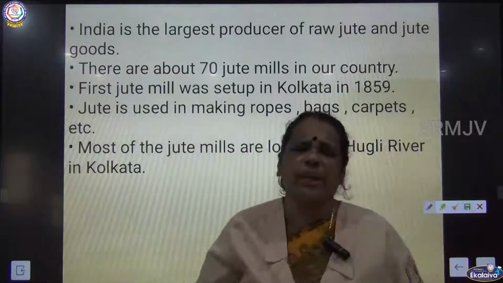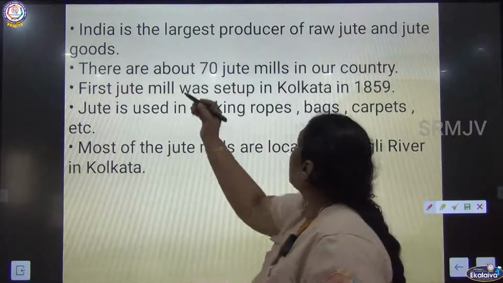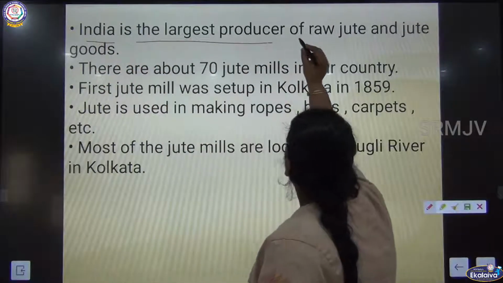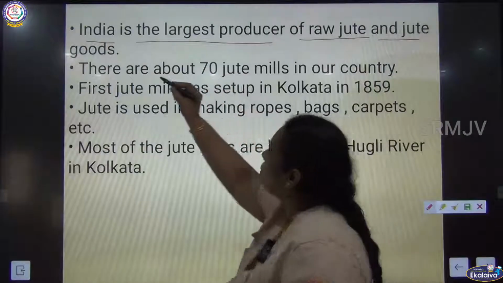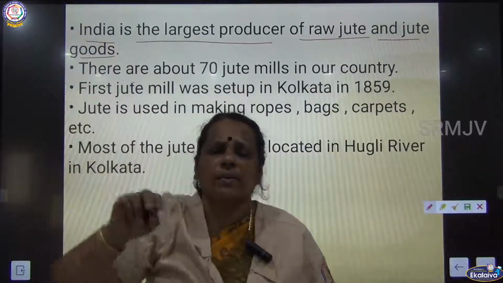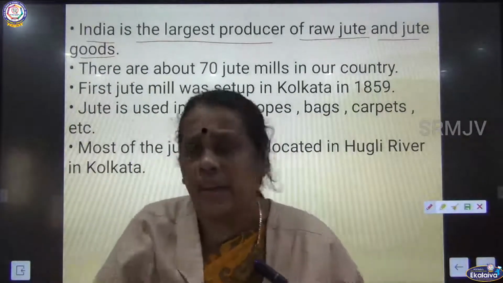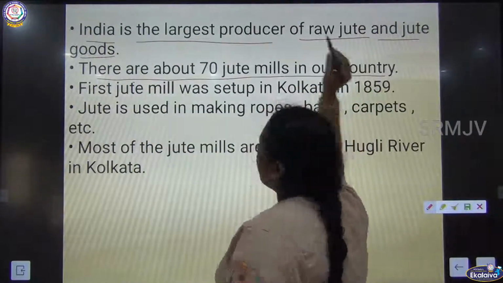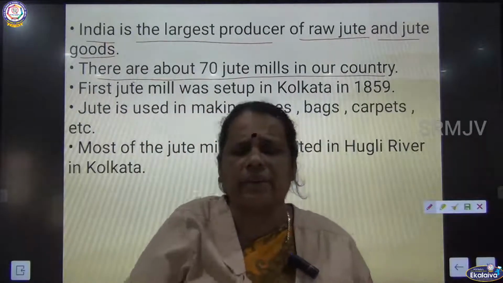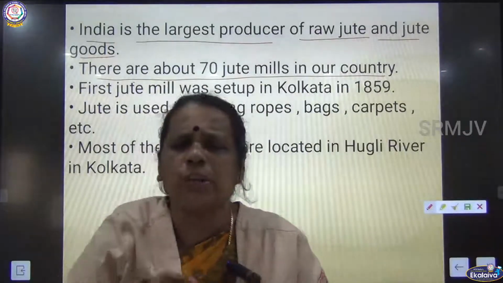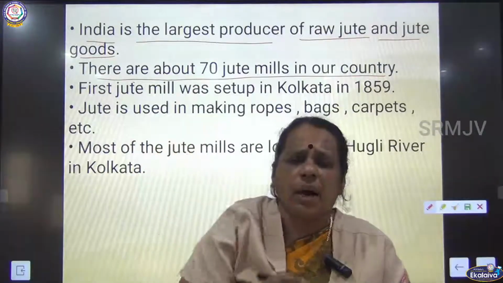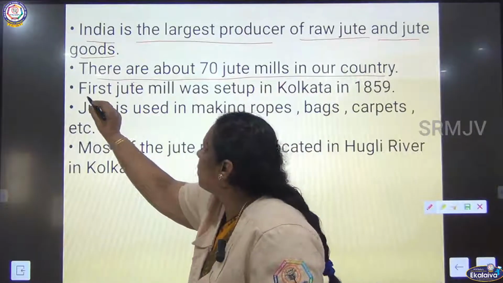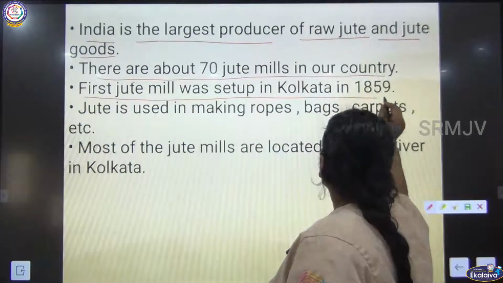When you talk about the jute industry, India is the largest producer of raw jute and jute goods. There are nearly 70 jute mills in our country. And the first jute mill was set up in Kolkata in 1859.